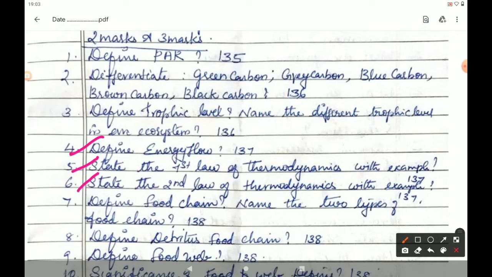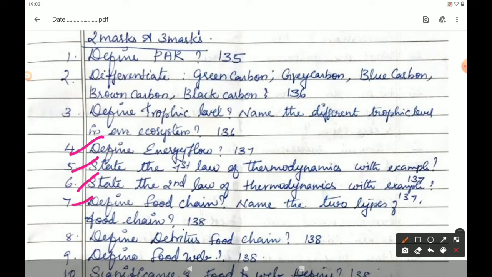The next question, seventh one, define food chain. Name the two types of food chain. Page number 138. Under the heading food chain, the movement of energy from producer up to top carnivore is known as food chain. And the types of food chain are grazing food chain and detritus food chain. Below that, in the same paragraph, last line, grazing food chain and detritus food chain.